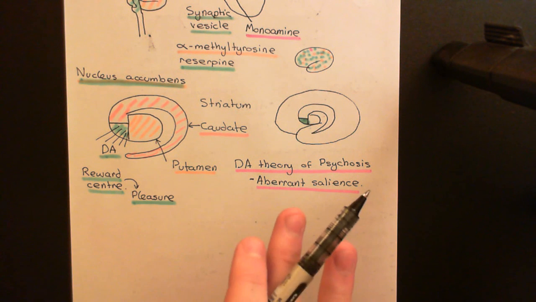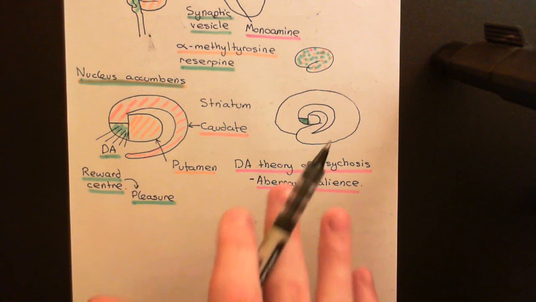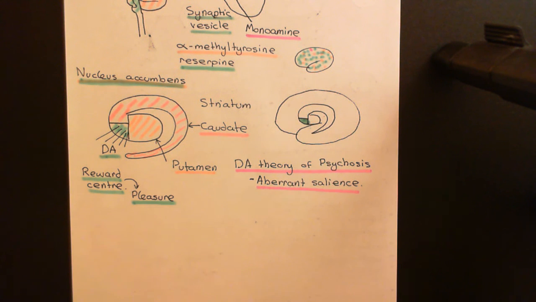I agree that it is a complicated theory to understand, but that is our current theory of why dopamine going up in the striatum might lead to psychosis. And as I say, it's the theory not just for amphetamine psychosis, but also for schizophrenic psychosis. That now concludes our discussion of the explanations for the different mental effects of amphetamine and methamphetamine. And with that, I will conclude this video on amphetamine and methamphetamine.